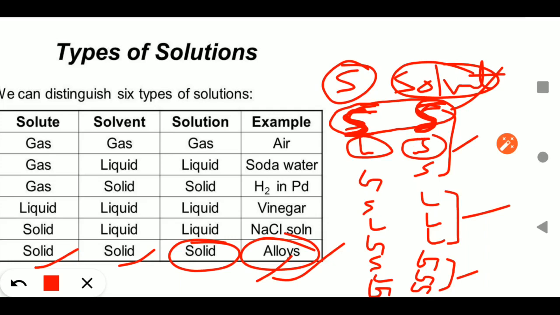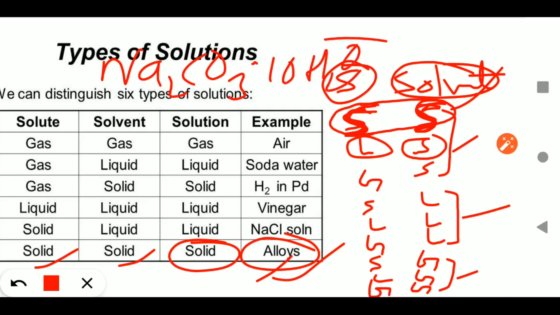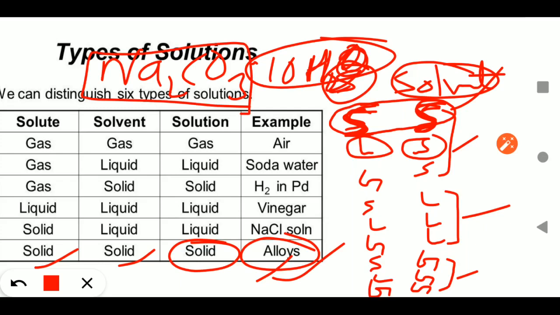So liquid in solid. For example, water in a hydrated salt, as you are looking at Na2CO3.10H2O. Here H2O is in less quantity, so it is considered the solute, and water is liquid. Na2CO3 is the solid solvent because it is in high quantity, and the water of the hydrated salt is in less quantity.